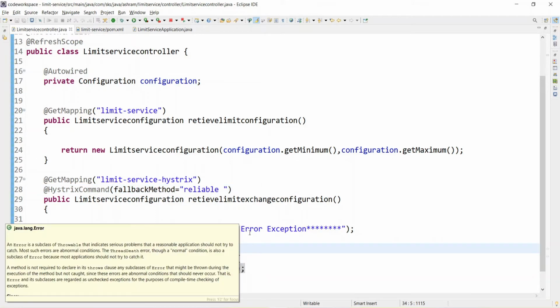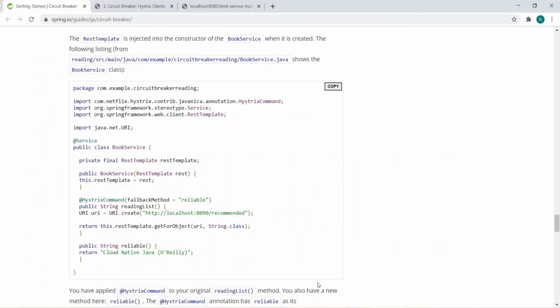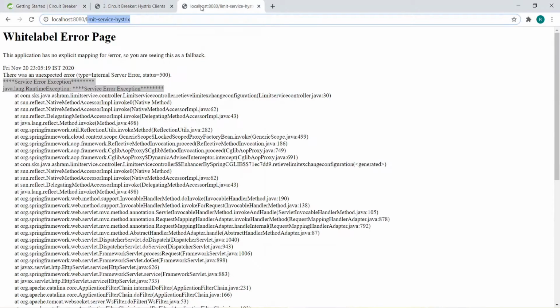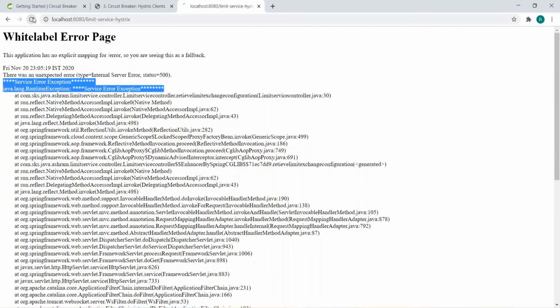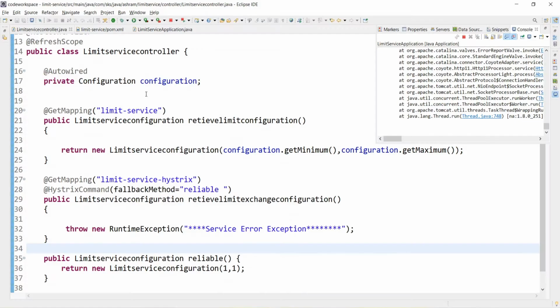So now save this. Now it has got executed because we have used the dev tool, so it will pick the latest changes and compile accordingly. Come here, and now go here. Since this is returning the limit service Hystrix error, now refresh this. Still it's returning an internal server error: fallback method was not found, reliable.